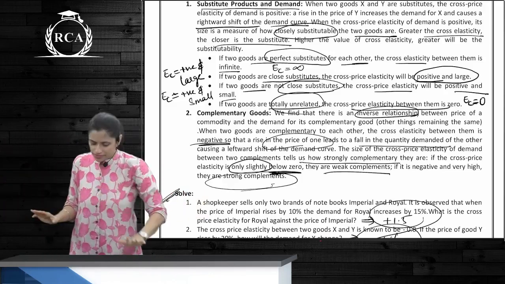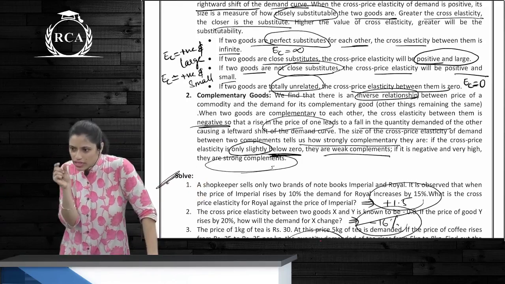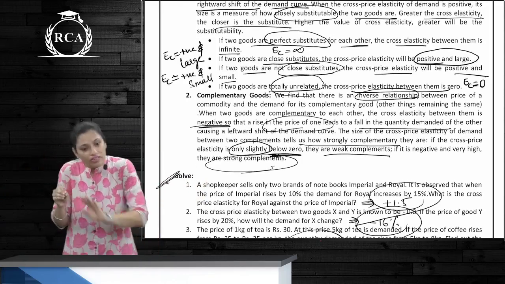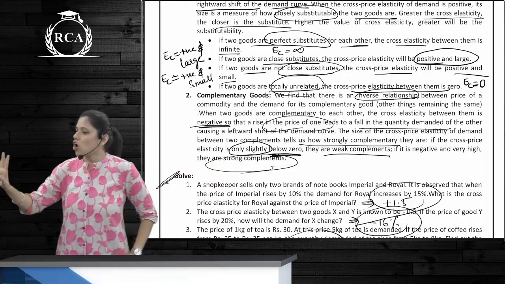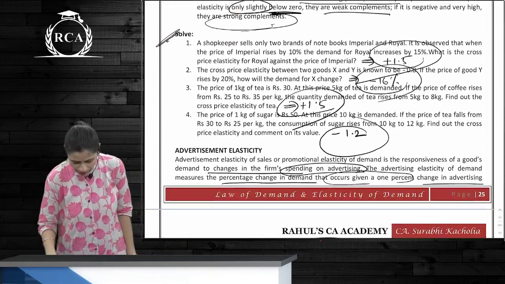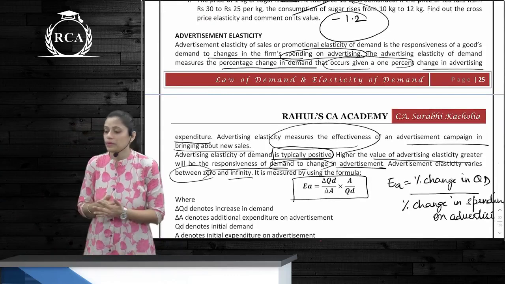Clear? So when they are close to 0, weak complements. When they are large, strong complements. Yes? What is advertisement elasticity?